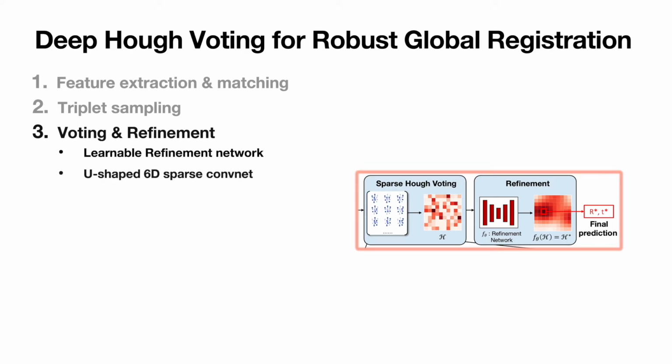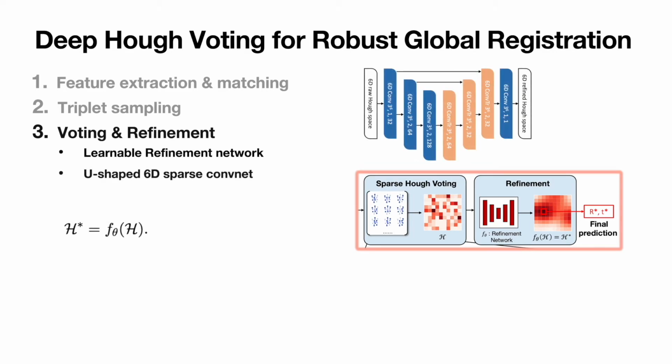After all the votes have been cast, we apply a 6D sparse convolutional network to refine the Hough space adaptively. To train the refinement network, we supervise it to perform a binary classification task where the true class is the bin which the ground truth transformation matrix falls into.